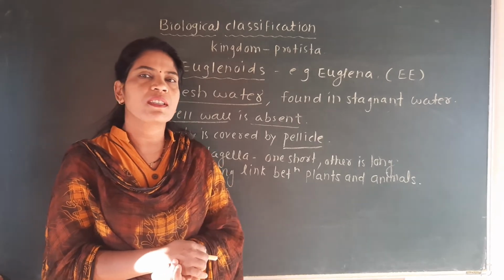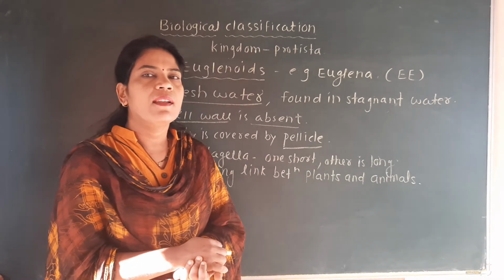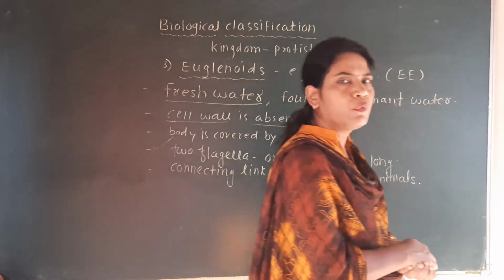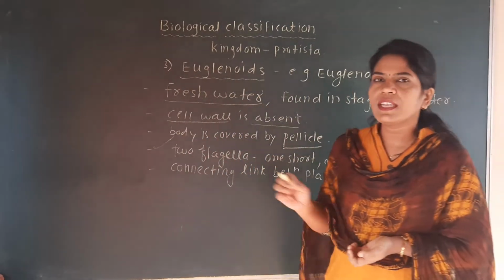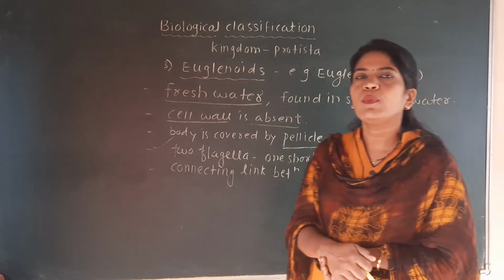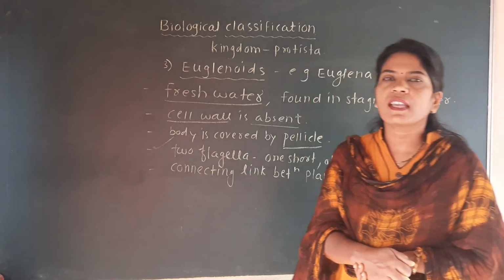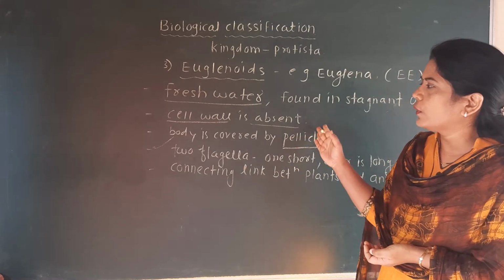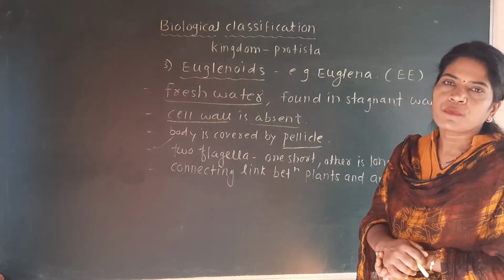So these two questions are very important here, and there are very little points which we have to focus on very carefully, because as I told you in the first lecture, for NEET, line to line questions are asked, and there is a possibility of questions like this from the euglenoids.